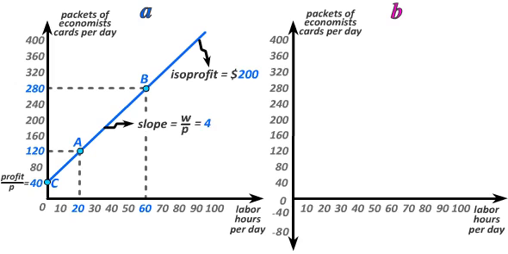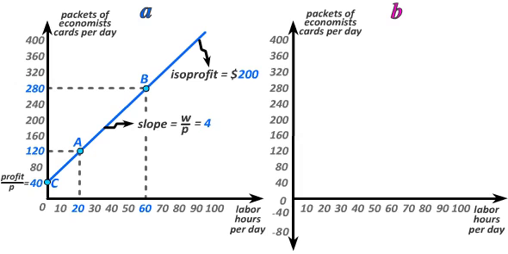Now suppose we start at some production plan like production plan A that lies on this blue isoprofit line, and we then ask which production plan will also lie on this line but will contain one additional hour of labor. One additional hour of labor costs $20. In order for profit to remain constant, it must therefore be that the new production plan makes up for that additional cost by having $20 more in revenues.